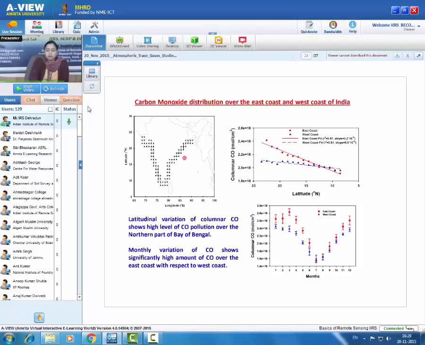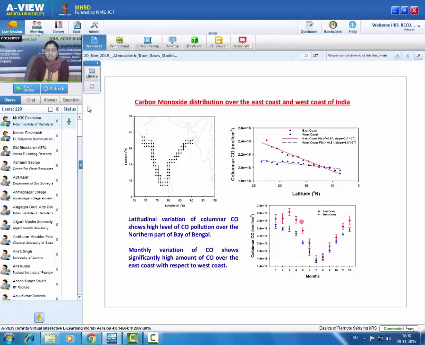Again, to get information about the difference between the pollution over the east coast and west coast, we have analyzed the monthly distribution of carbon monoxide over the east coast and west coast. And we have seen the difference is significant for each month except during June, July and August.